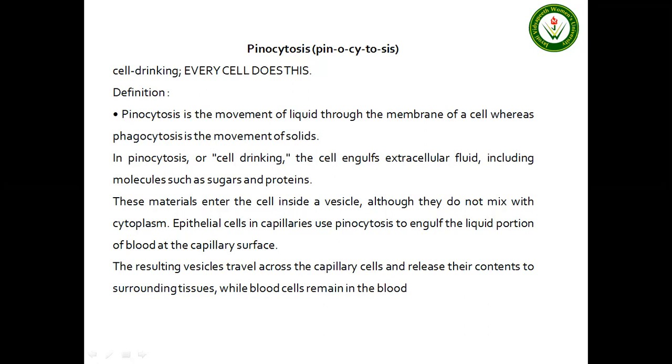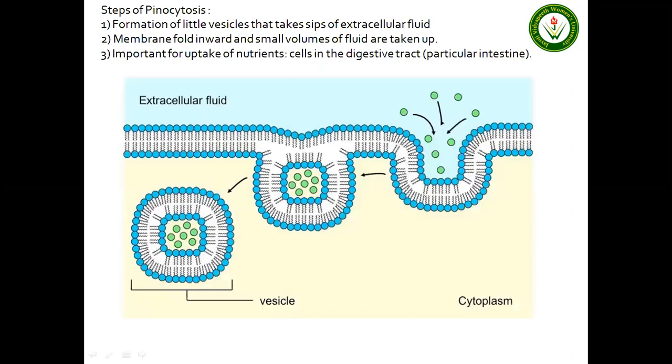In pinocytosis, or cell drinking, the cell engulfs the extracellular fluid, including molecules such as sugar and proteins. These materials enter the cell inside a vesicle, although they do not mix with the cytoplasm. Epithelial cells in capillaries use pinocytosis to engulf the liquid portion of blood at the capillary surface. The resulting vesicles travel across the capillary cells and release their content to the surrounding tissues, while blood cells remain in the blood.